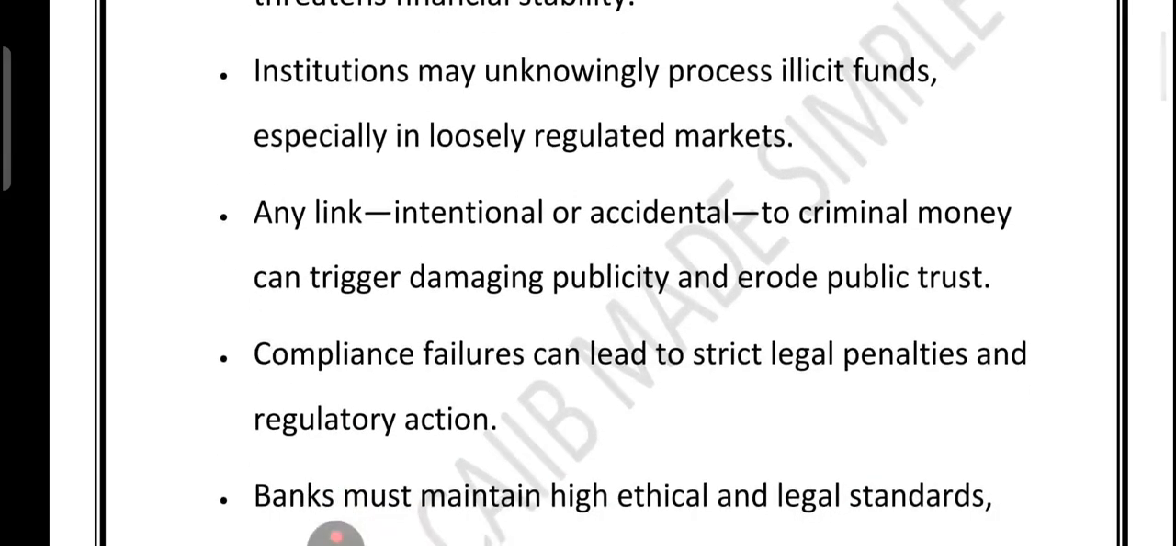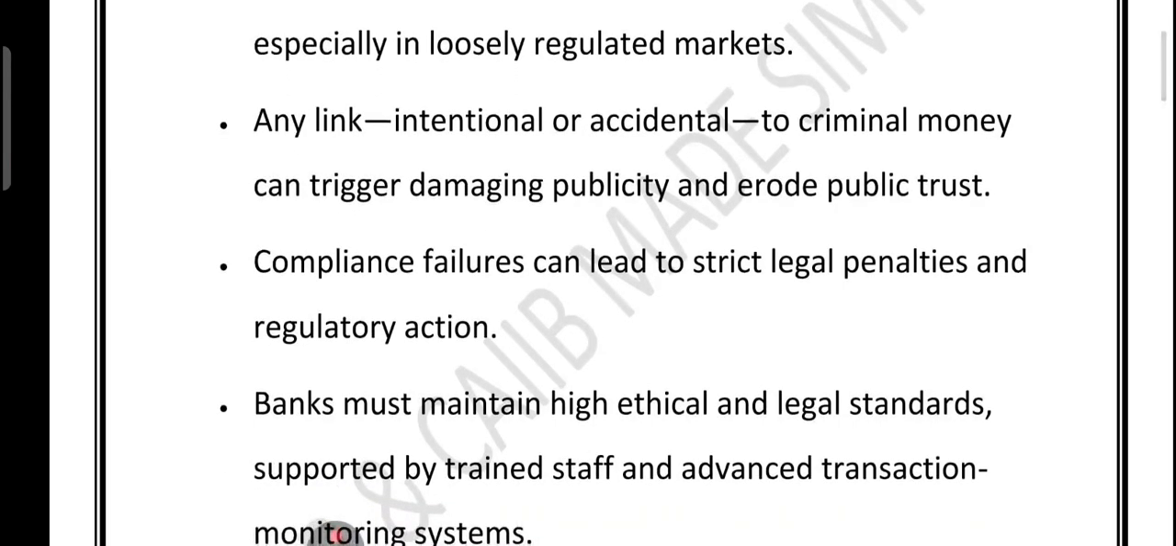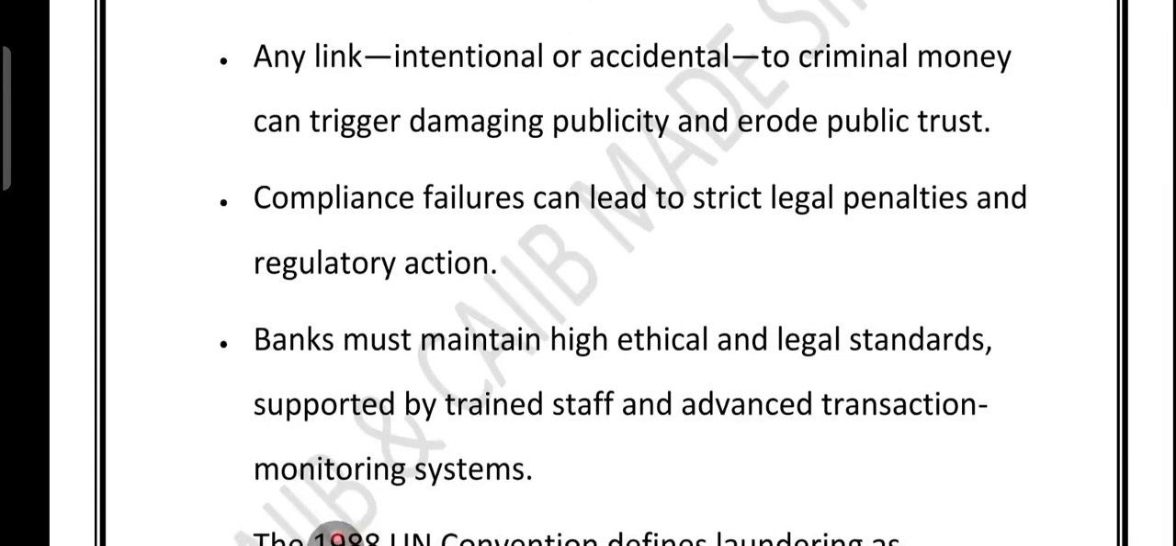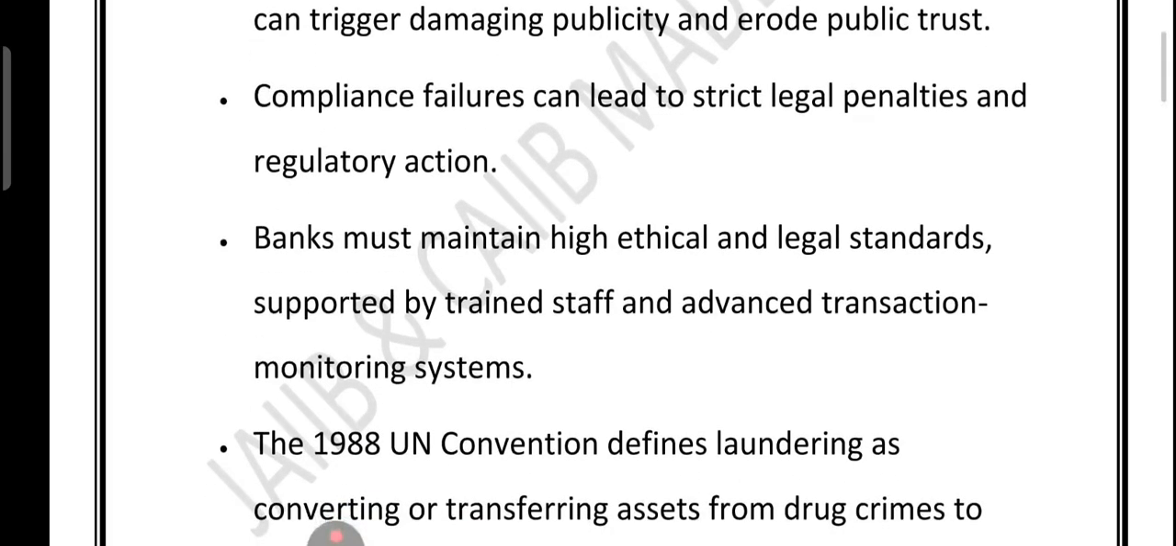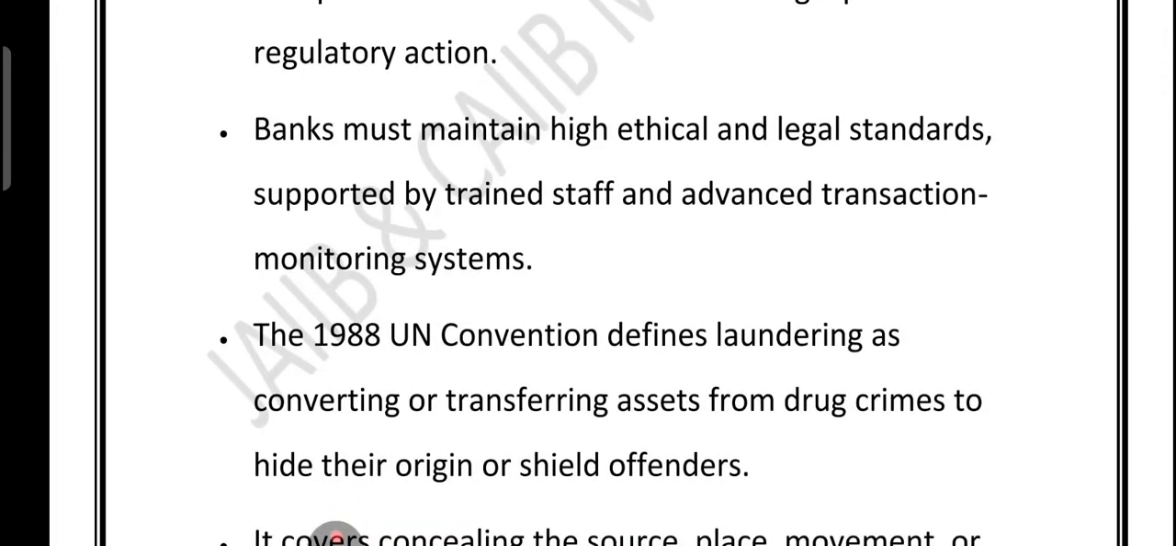And here is the scary part: whether a bank is linked to dirty money on purpose or by accident, the backlash can be huge. Trust is everything in banking, and once the trust is lost, it is very hard to get back. That is why compliance failures don't just damage a bank's name, they can lead to heavy legal penalties and strict action from the regulator. To protect themselves, banks need strong ethics, legal compliance, well-trained staff, and advanced systems to monitor transactions.